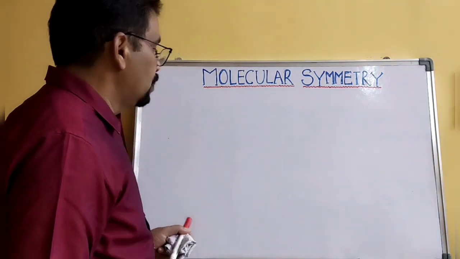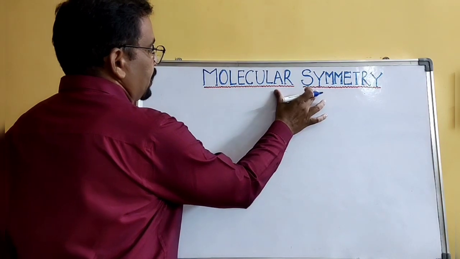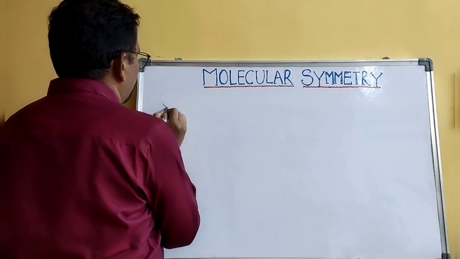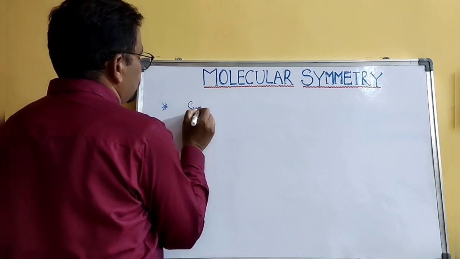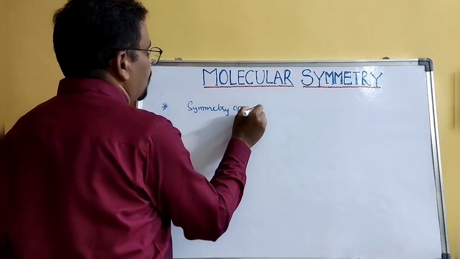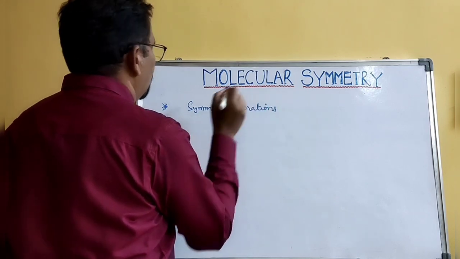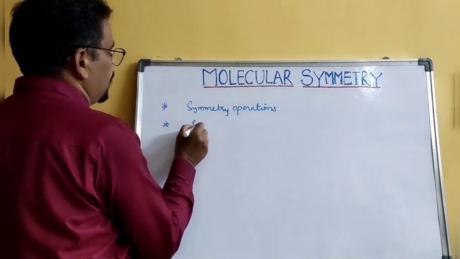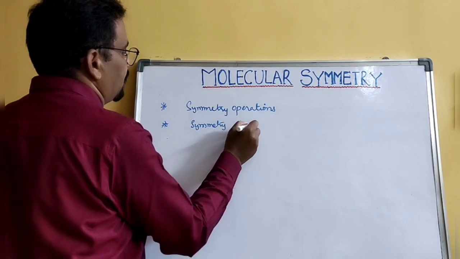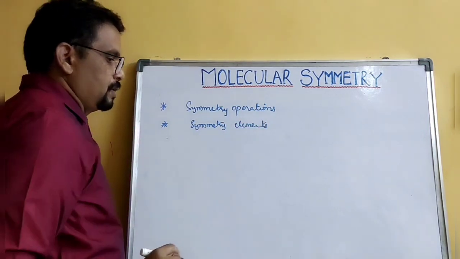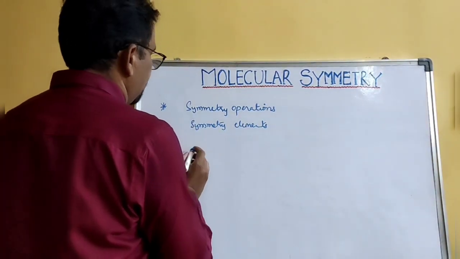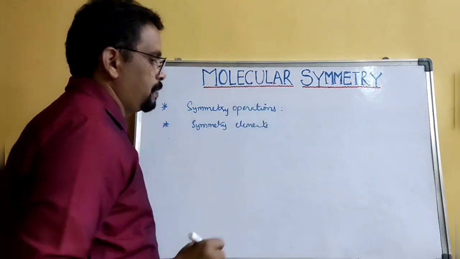Molecular symmetry describes two things in chemistry. One is symmetry operations, and the second one is symmetry elements. So let me start with symmetry operations. What are symmetry operations?